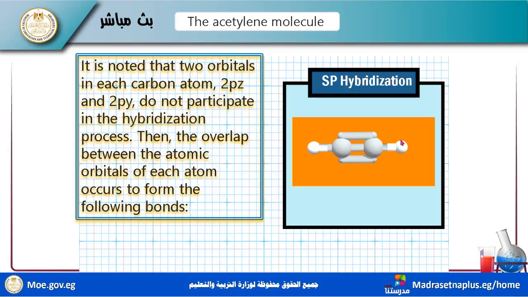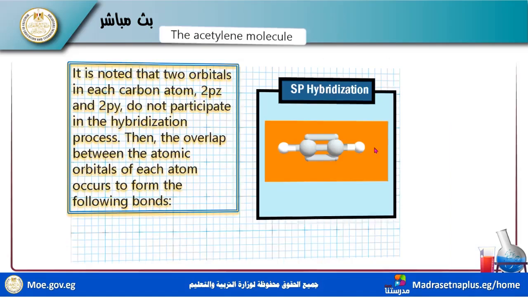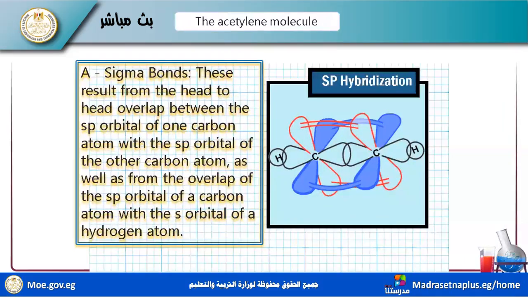Then the overlapping between the atomic orbitals of each atom occurs to form the following bonds. I have two pi bonds and one single bond, or one sigma bond. These are sp, sp, sp, sp, and each sp-sp overlap is a sigma bond.